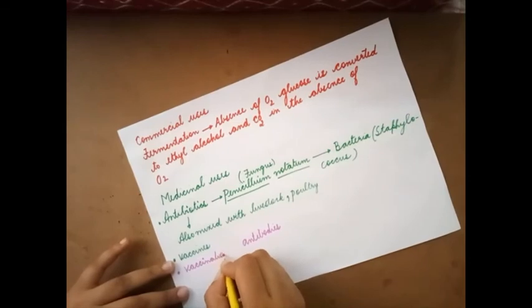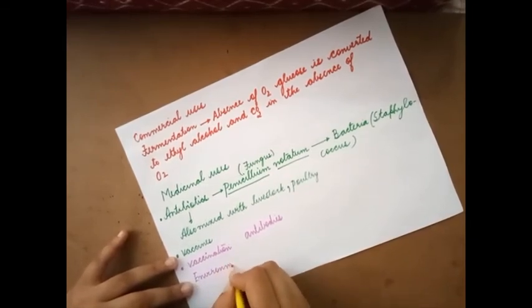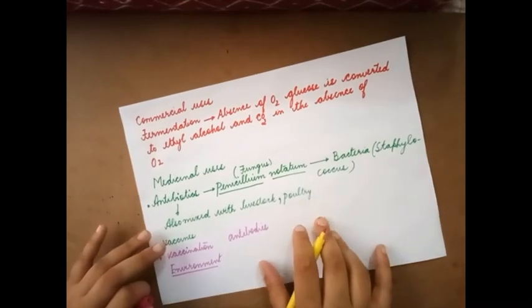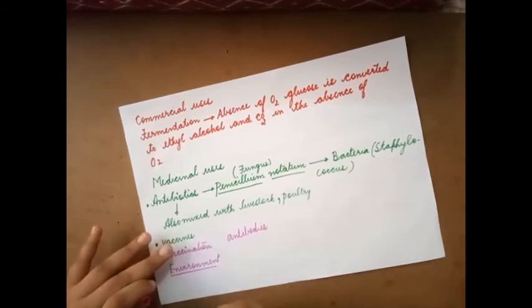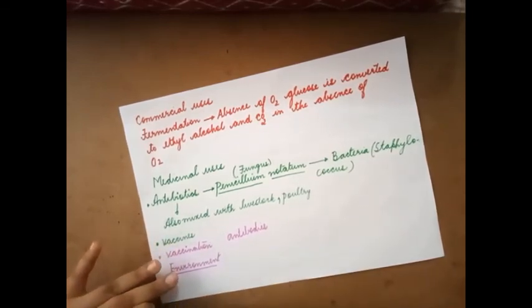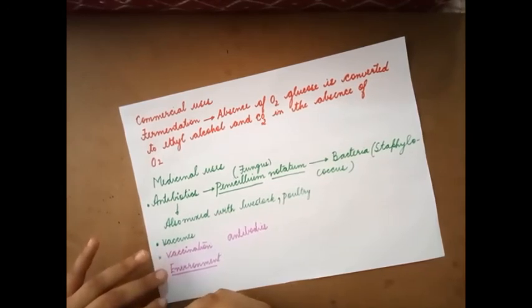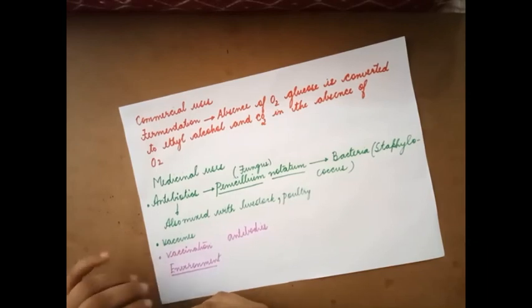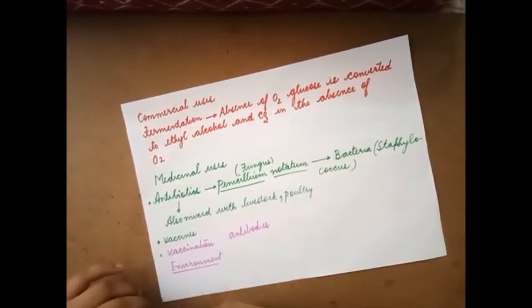Now, microbes also play a very important role in cleaning the environment. Apart from commercial use and medicinal use, for example, certain bacteria and fungi decompose the dead and decaying organic matter. Once they decompose, the nutrients trapped within the organism are released back into the soil.